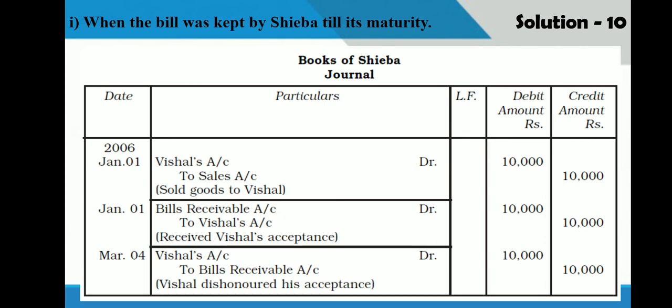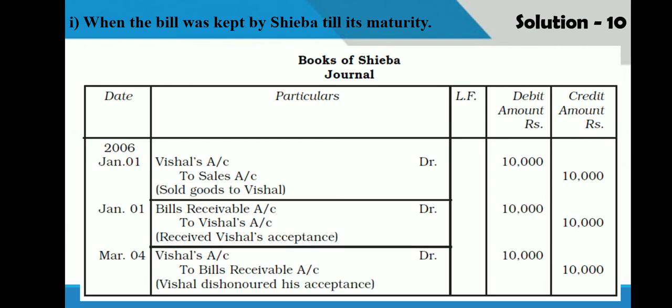First entry would be for the sale of goods on credit to Vishal account, debit to sales 10,000. On the same day, bill is received and Vishal accepted the bill. So entry would be bills receivable account debit to Vishal 10,000. Now what happens on maturity date?